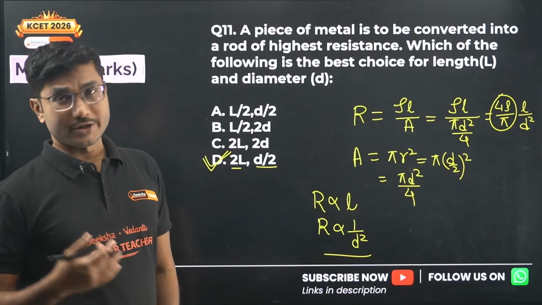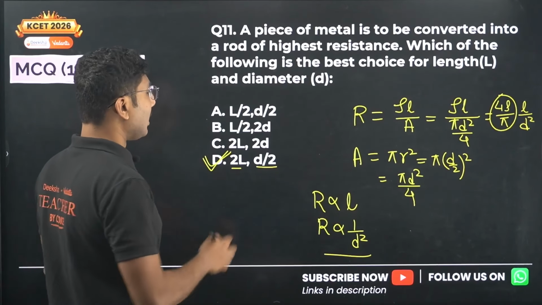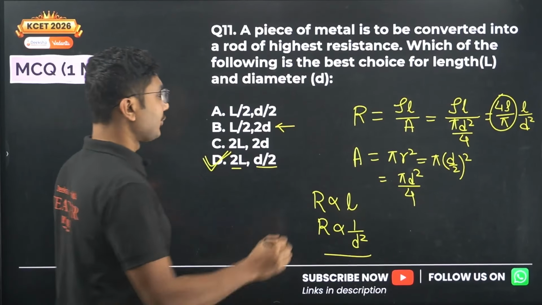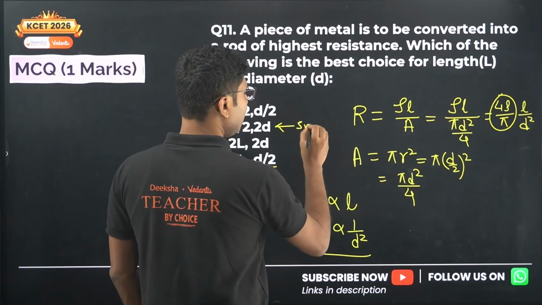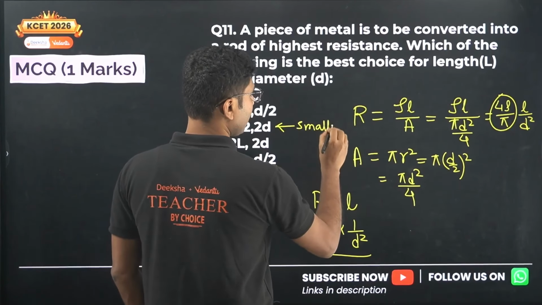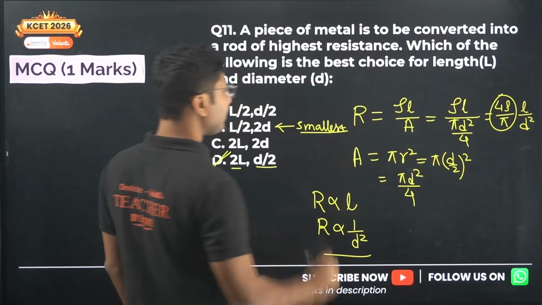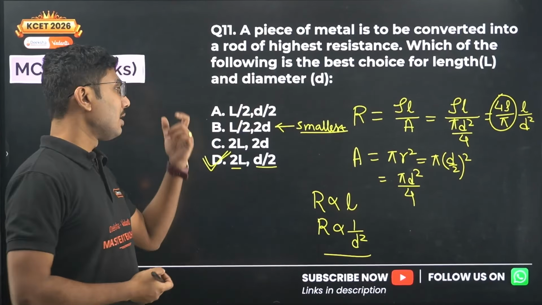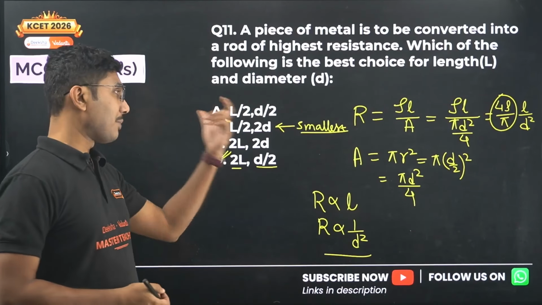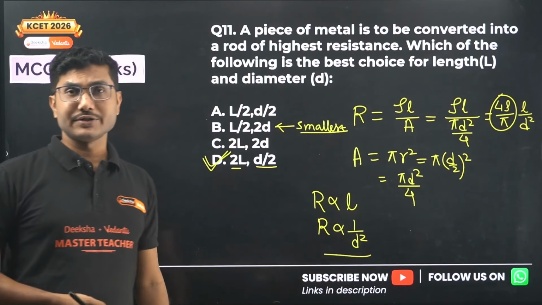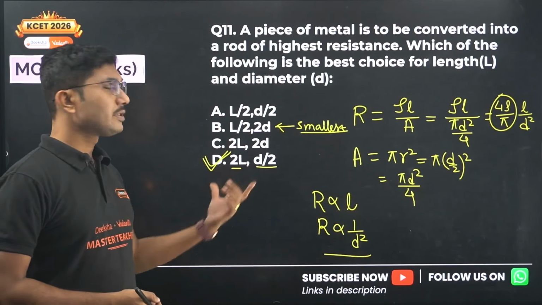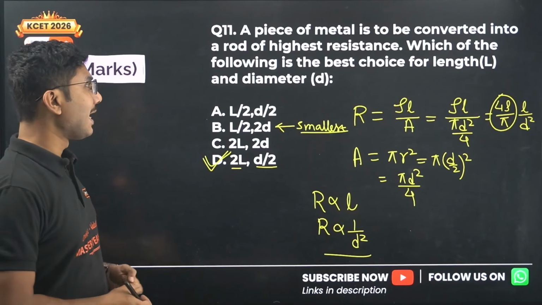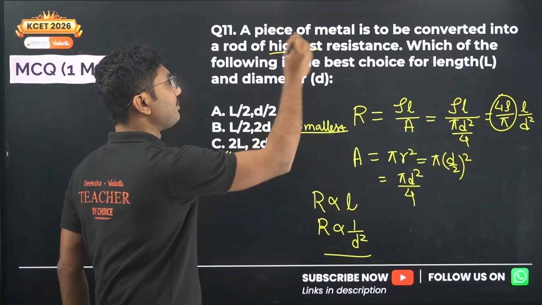For the smallest resistance, the length should be smaller and the diameter should be maximum. From the given options, this should be smallest. If the same question is asked with the smallest resistance, you have to remember that length should be smallest and diameter should be largest, so that resistance is smallest. From this option, the highest length, smallest diameter is the highest, because in the question it is mentioned highest.